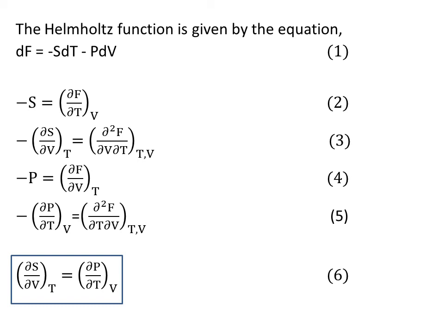Equation 3 and equation 5 are identical on the right side, and on the left hand side of both equation 3 and 5 there is a negative sign. So when you equate, you can drop that negative sign, so that our third equation will be dou s by dou v at constant t, which is the left hand side of 3, equal to dou p by dou t at constant v, which is the left hand side in equation number 5. That is the third equation in Maxwell's relations.